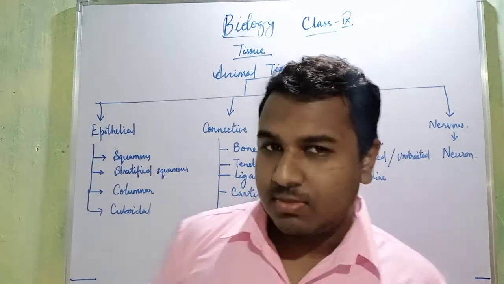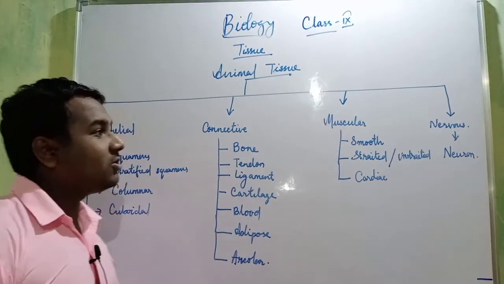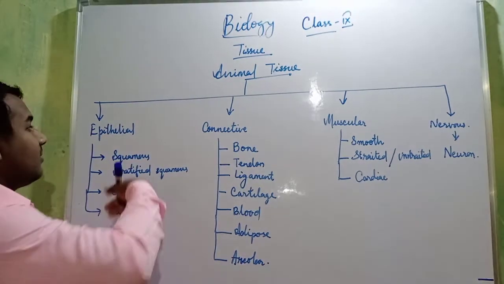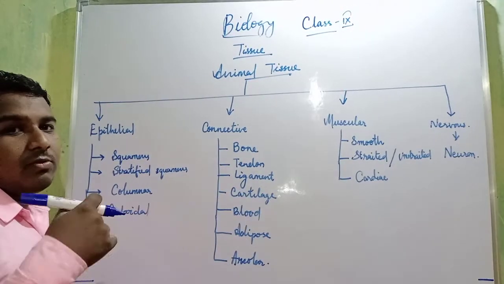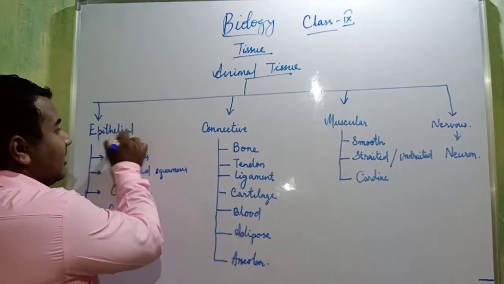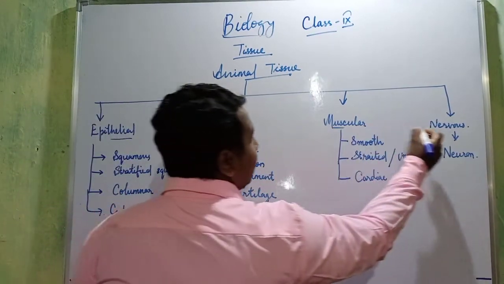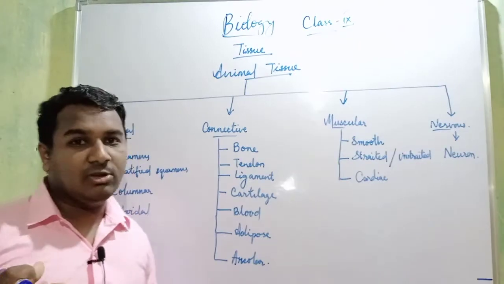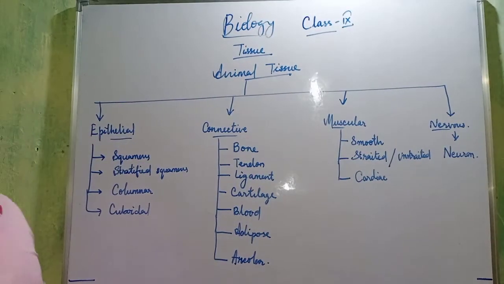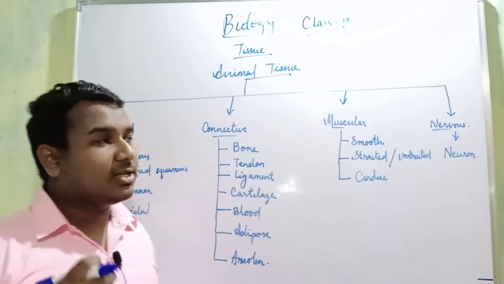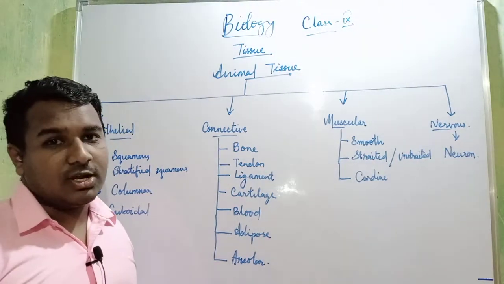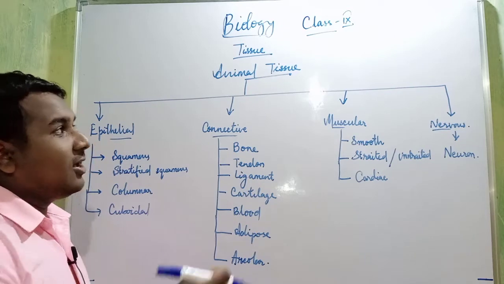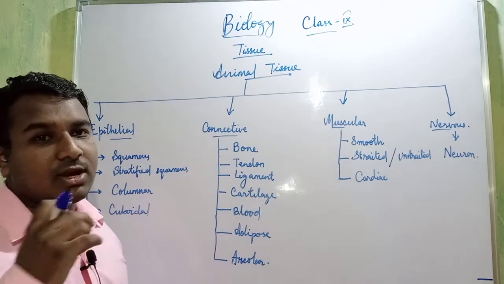So this is the basic 4 division of animal tissue. Each and every type is divided into some subtypes. We will be studying it in detail. Okay, might be this video is a long video because it will take too much time to explain this one. So patiently understand each and every concept so that you will be able to write it properly. And whatever I am saying, I'll be writing here the notes. You have to write it down also.